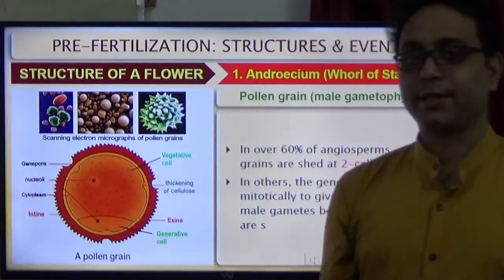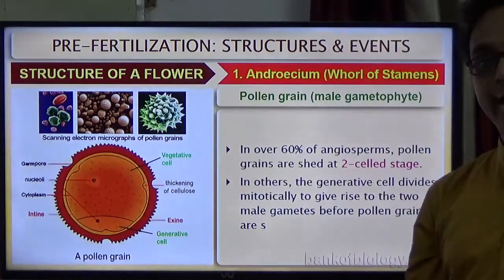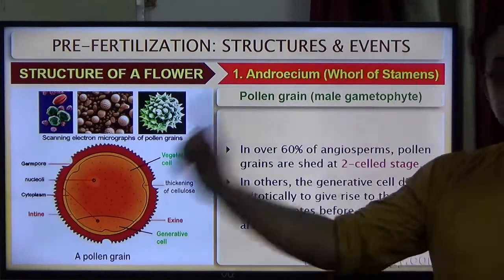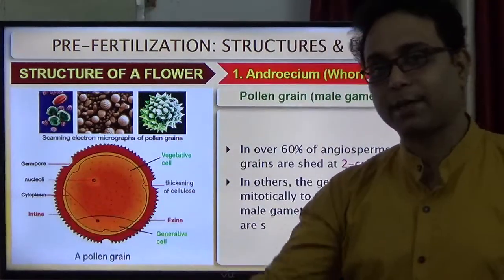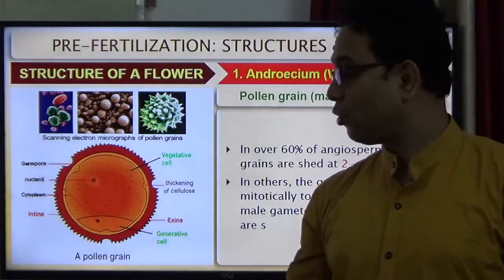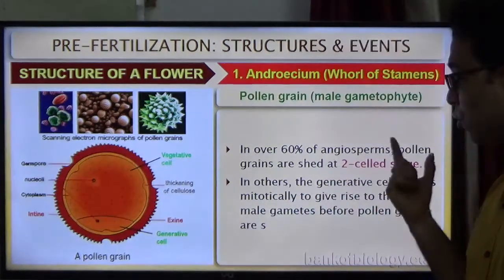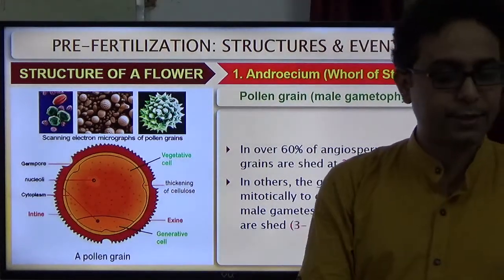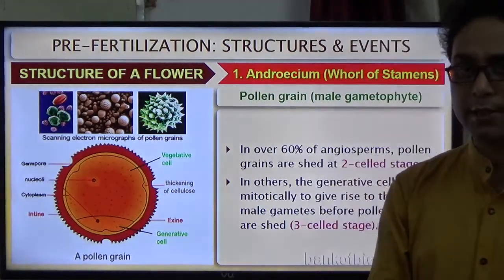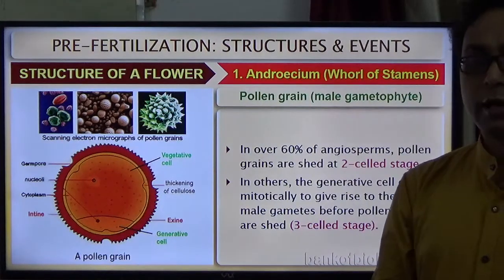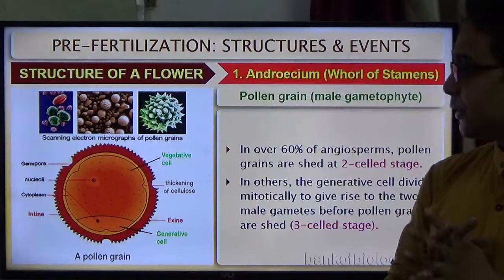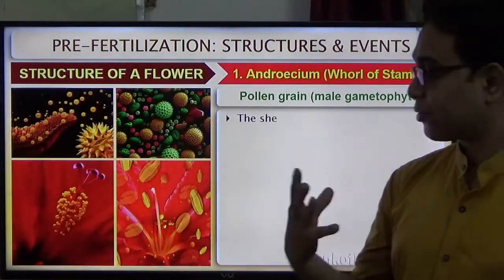So that time the pollen grain is called three-celled. But maximum, that means 60% of angiosperms, contain the two-cell stage. It is the most important point. The three-cell stage is not so common compared to the two-cell stage. So this is the structure of the pollen grains.